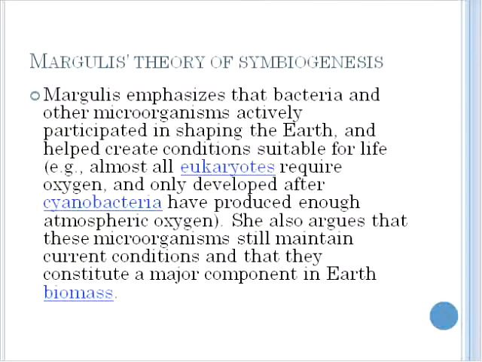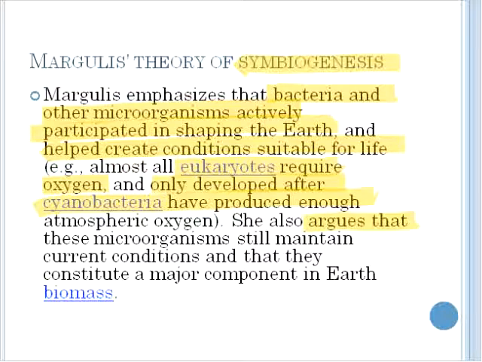So Margulis' theory of symbiogenesis comes down to emphasizing that bacteria and other microorganisms actively participate in shaping the earth and help create conditions suitable for life. Eukaryotes require oxygen, and this would only be available after cyanobacteria produced enough. She also argued that these microorganisms still maintain current conditions and that they constitute a major component of the Earth's biomass.